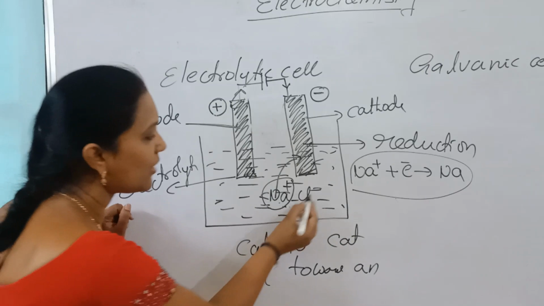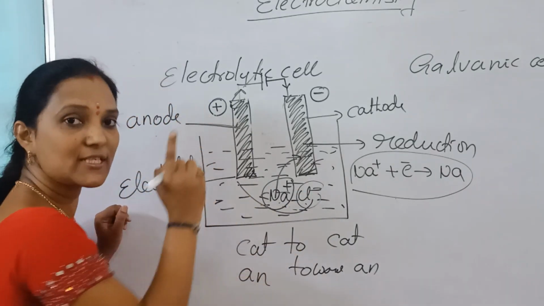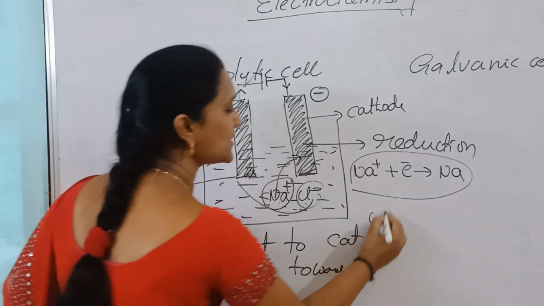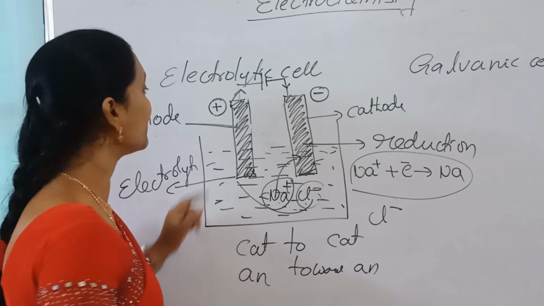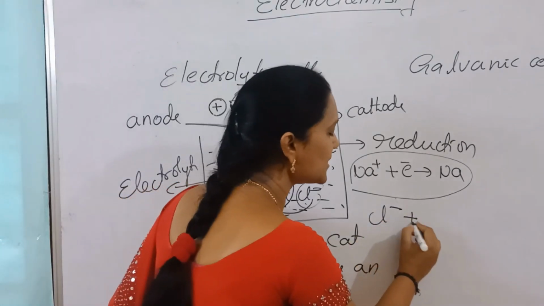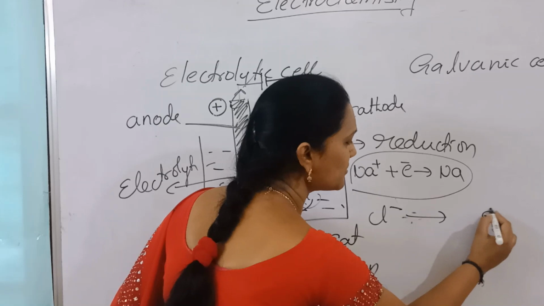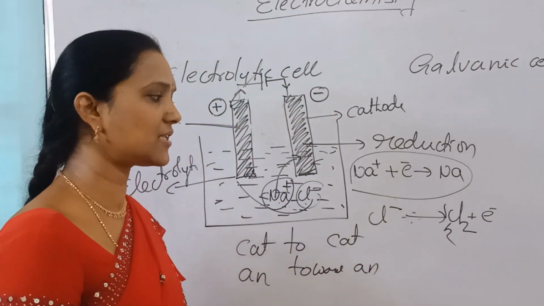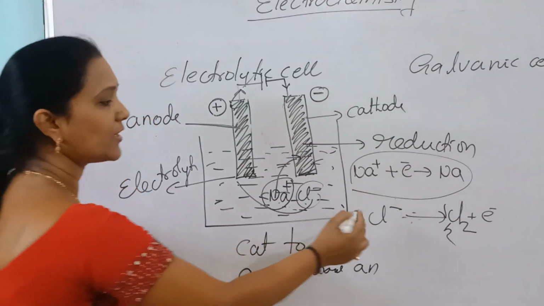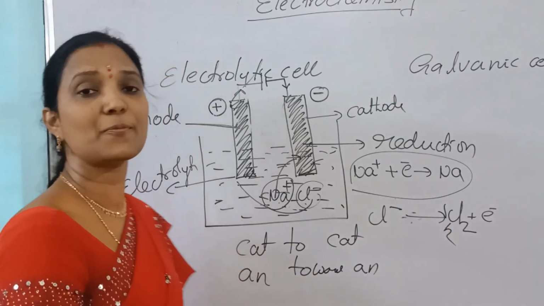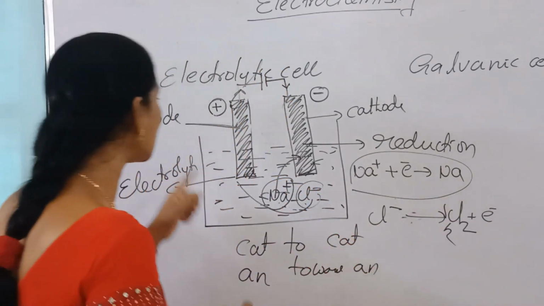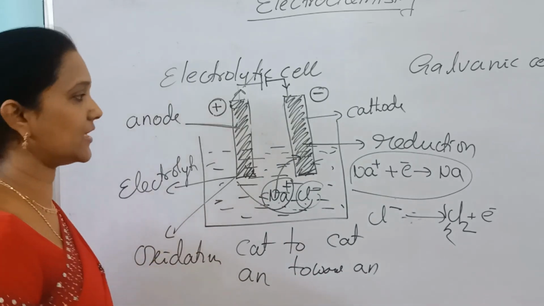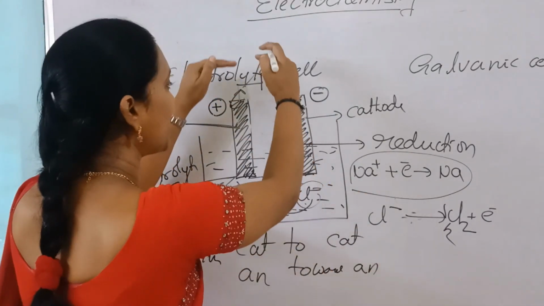And come to this anode. Now anion migrates towards this because anode is positive and anion is negative. Here what happens? Cl-, with more electrons, is a negative ion, and here there is positive charge, so it loses an electron and changes to Cl2 gas. Half reaction I am taking: Cl- changes to Cl2. Losing electrons means the process is an oxidation process. So at anode oxidation, at cathode reduction, and we are passing electric current.